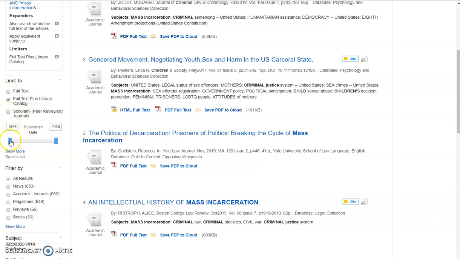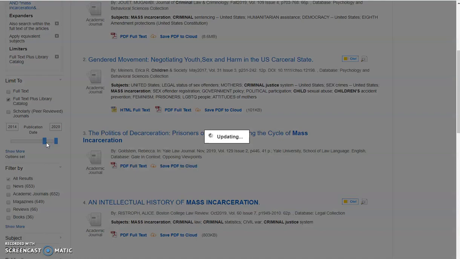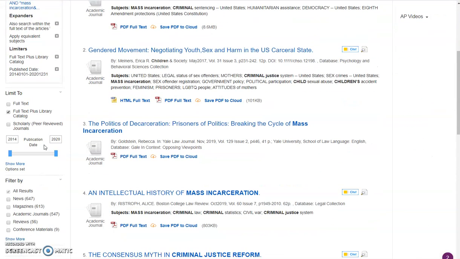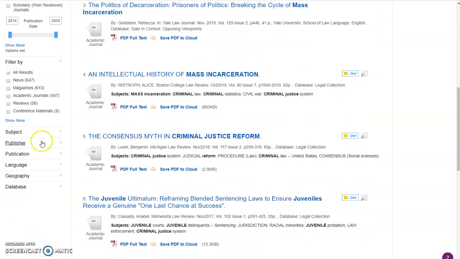And one thing that's frequently helpful is to move the slider over if you just want current issues. If it's a current issue you're looking at, or you can move it either way if there's a specific time period that you're interested in. There are more options down here.